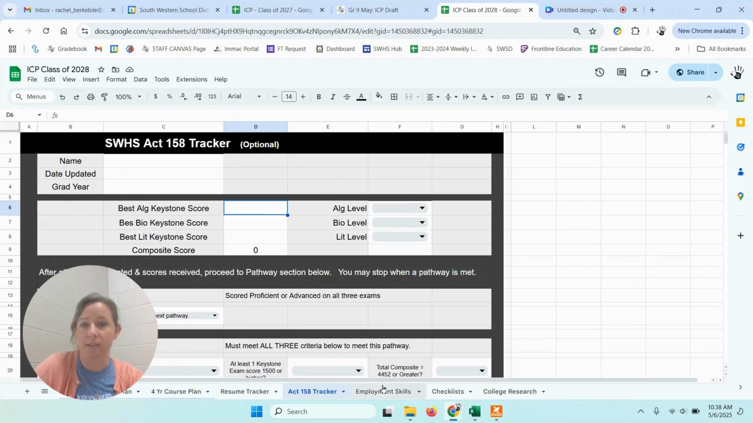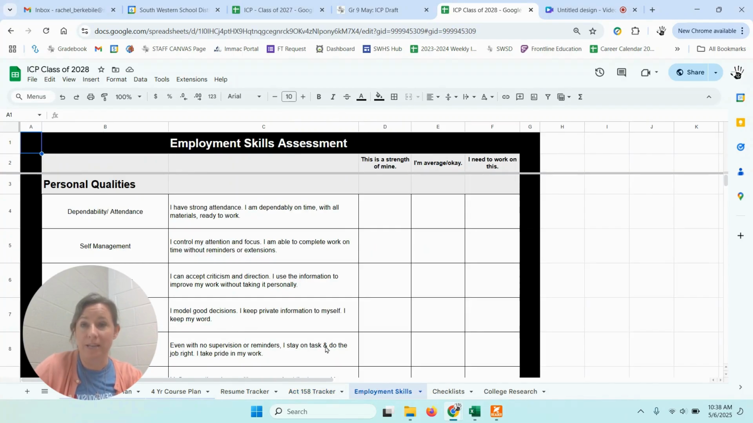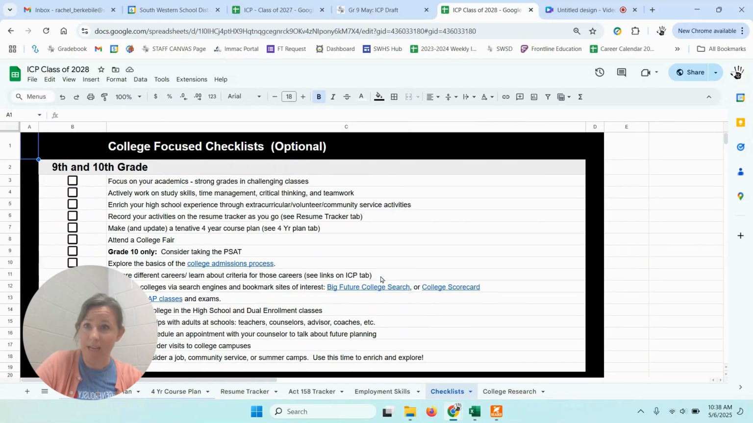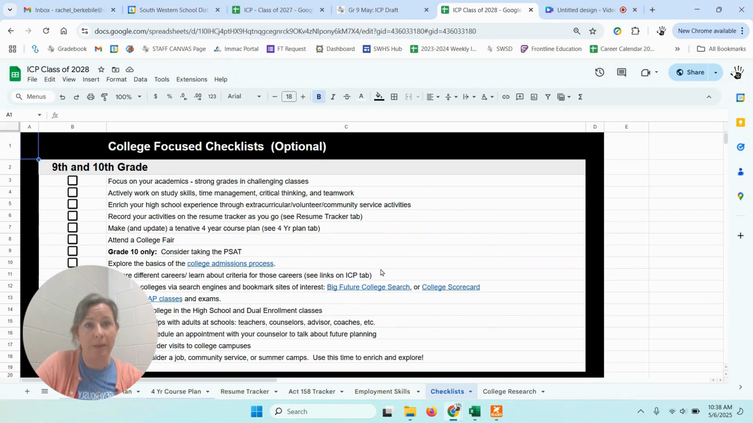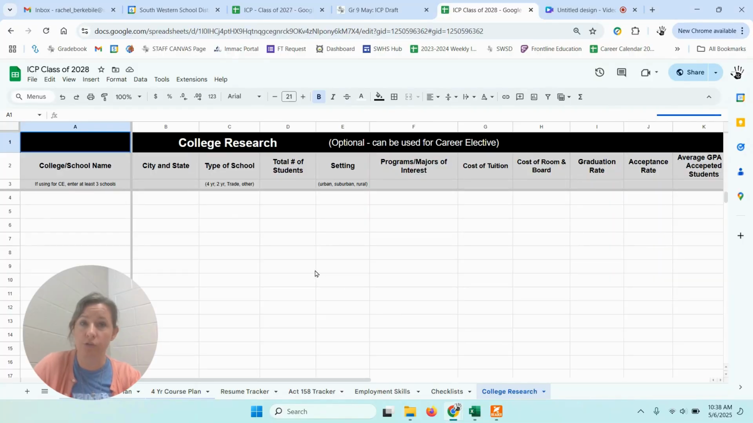alternate pathway is. For ninth graders, there's also a place where next year you're going to do an employment skills assessment. 10th graders, you already did this, so you don't have to worry about it. There's also a checklist tab that has checklists by grade level and time of year. If you're college bound and you're not sure what you should do when, these checklists are a great reference for you. And I also put in a page for you to do some college research.